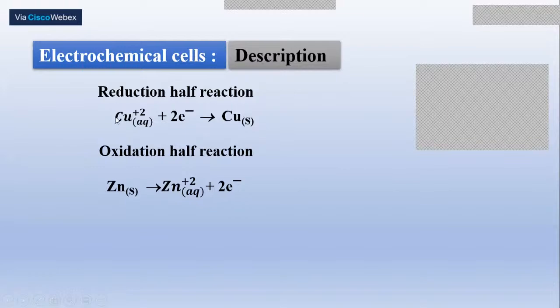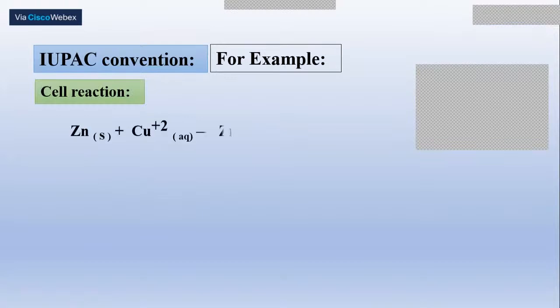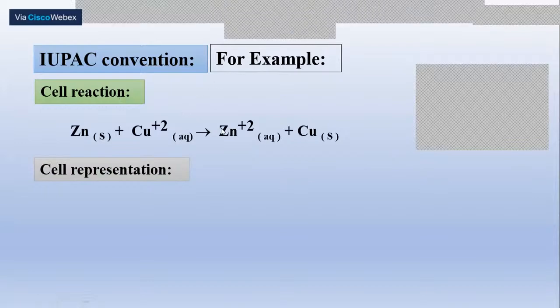At the cathode, copper ions accept the electrons becoming copper atoms. So this is the half cell reaction occurring at the cathode. This is the half cell reaction occurring at the anode. And the overall reaction, we write it as the overall cell reaction, like this. That is, zinc becoming zinc 2 plus by undergoing oxidation, and copper 2 plus ions becoming copper atom by accepting 2 electrons. Therefore, the overall cell reaction can be written like this.